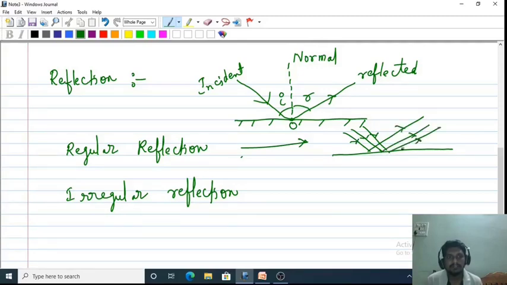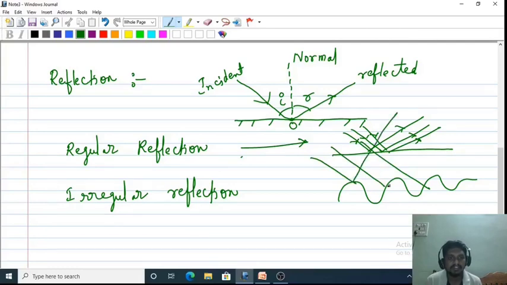So the light will be reflected like this. If the surface is rough, then the reflection is known as irregular reflection or diffused reflection. Different light rays are reflected in different directions. This is called diffused reflection. Because of this diffused reflection, we are able to see the objects around us. This is about the reflection of light.